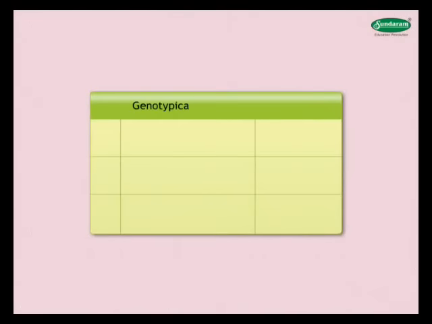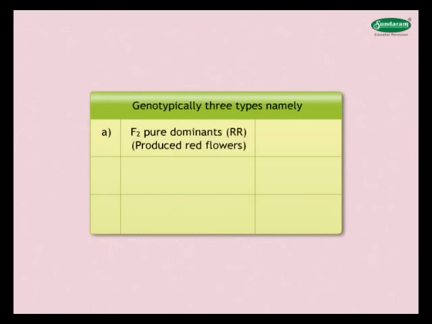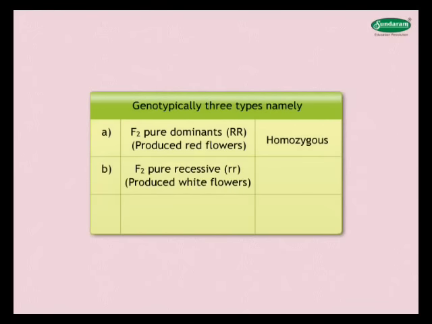but genotypically there are three types, namely: A. F2 pure dominant, RR, produced red flowers, homozygous. B. F2 pure recessive, rr, produced white flowers, homozygous. C. F2 hybrid reds, Rr, produced red flowers, heterozygous.